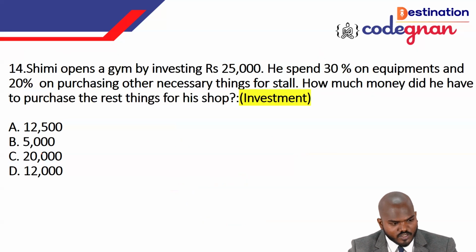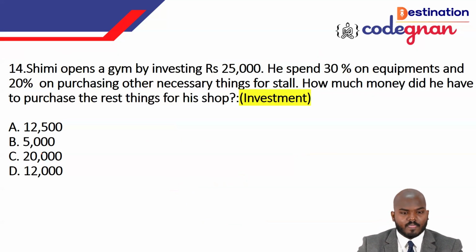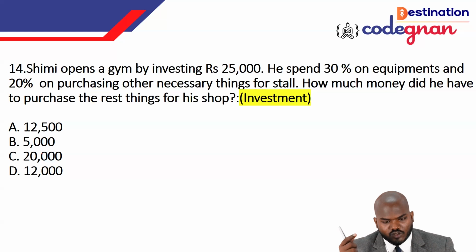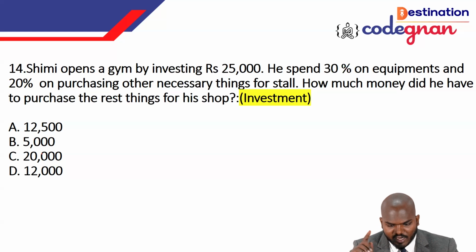So we'll go for the next question, guys. Shimi opens a gym by investing 25,000 rupees. She spent 30% on the equipment and 20% on purchasing the other necessary things for the stall. So how much money does she have to purchase the rest of the things for her shop? That was the thing here. The question is very clearly asking this. It's a very simple question, guys.